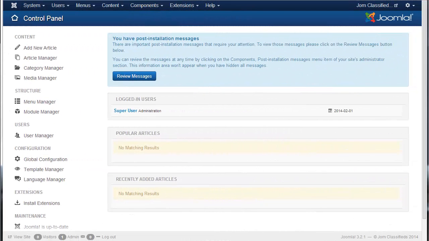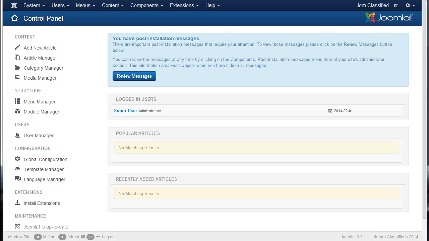In this tutorial I will show you how to install the Jom Classifieds package to your Joomla website. After you have purchased your subscription from jomclassifieds.com, you'll be able to download and unzip the folder. You'll then need to log into the Joomla admin backend panel of your website.